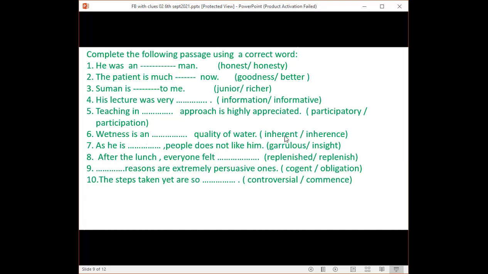Inherent. Yes, inherent is the adjective word, so you will have to use inherent here. Wetness is an inherent quality of water. As he is dash, people do not like him.